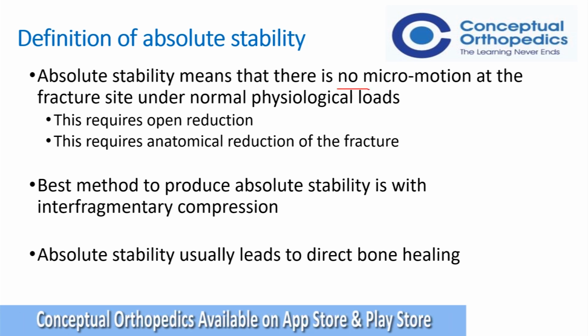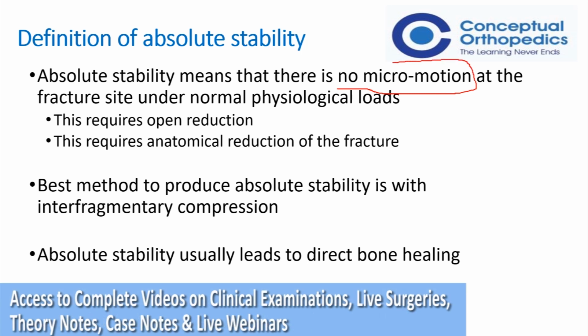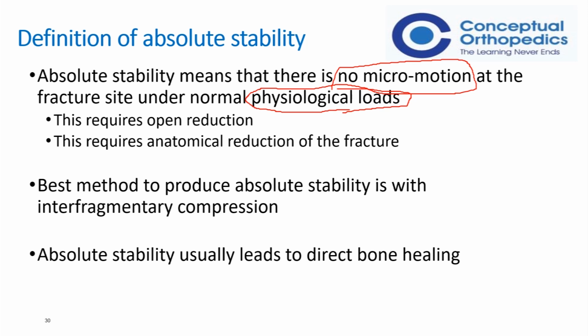If a non-physiological load is given, any bone might refracture and there might be motion at the fracture site. But as long as the body undergoes physiological loading, there will not be any movement at the fracture site. This is mandatory for absolute stability. So it requires open reduction and anatomical reduction of the fracture. There should absolutely be no gap at the fracture site, since if there is a gap, it will heal by callus, and we do not want callus in articular fractures.